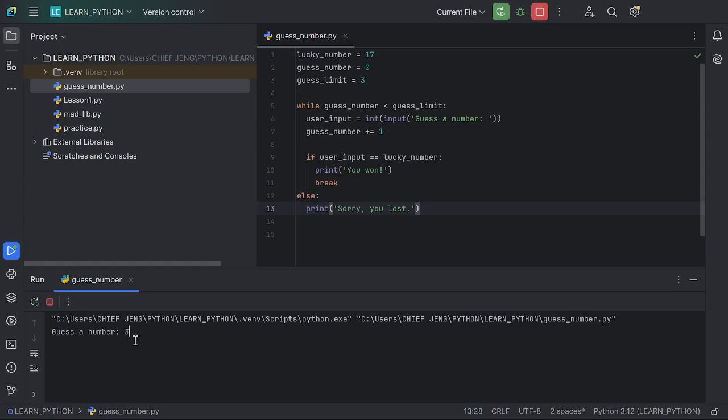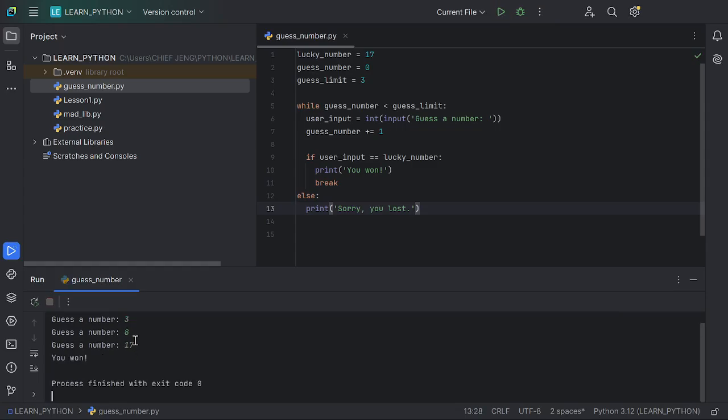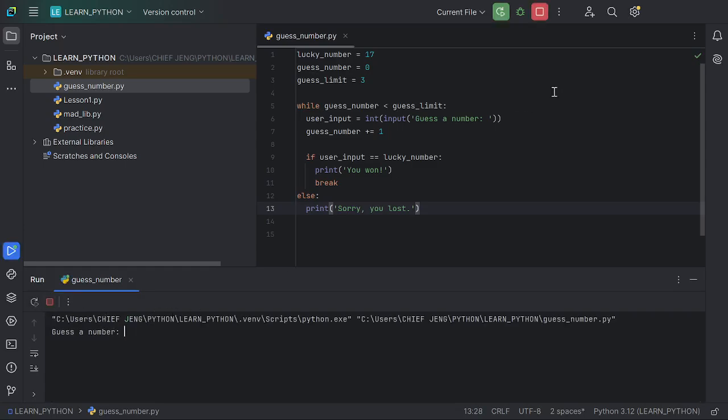You can really try this multiple times in any way that you want. 3, 8, 17, you won. So that is it for this video. We have been able to modify our user input to show him that, yeah, you have guessed our lucky number, you won. Or after the given number of guess limits, we show him that sorry, you lost. Maybe try again. We can even add it here. Sorry, you lost. Try again.